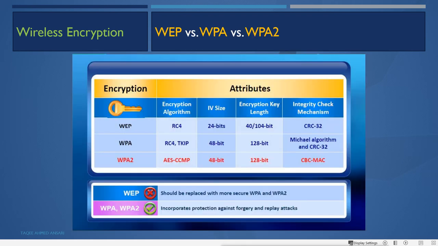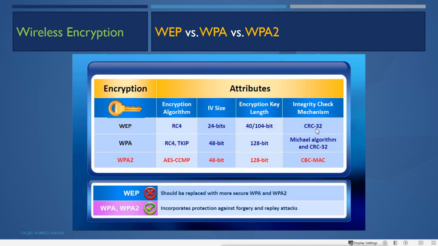Now what is the difference between WEP, WPA and WPA2? First, WEP uses the RC4 encryption algorithm, the initialization vector size is 24 bits and the encryption key length is 40 to 104 bits. For the integrity check mechanism, it uses CRC 32 bit.